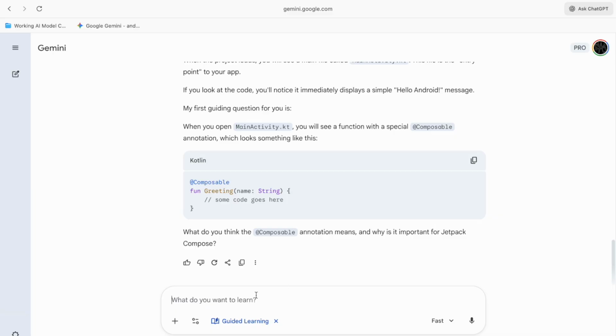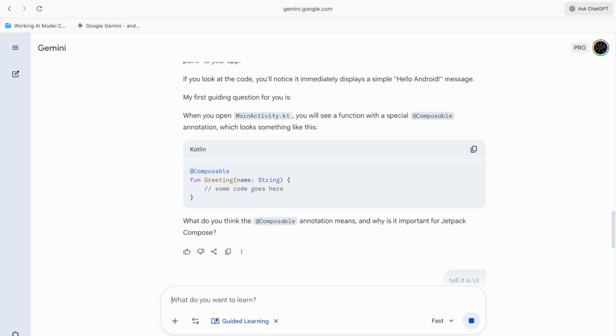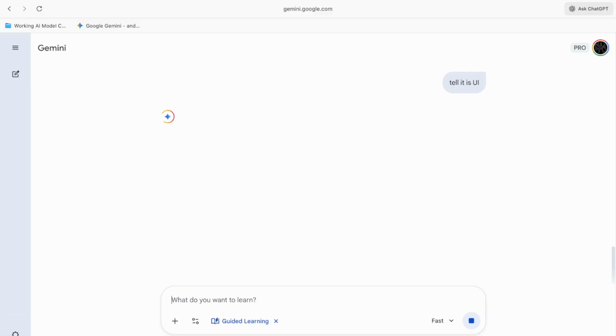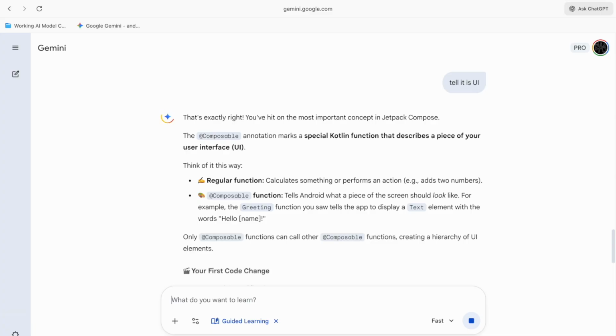It tells it is UI. That's what I learned. That's what I'm gonna say. Okay. That is exactly right. You have hit the most important concept Jetpack composer.